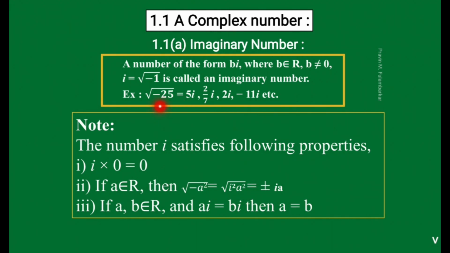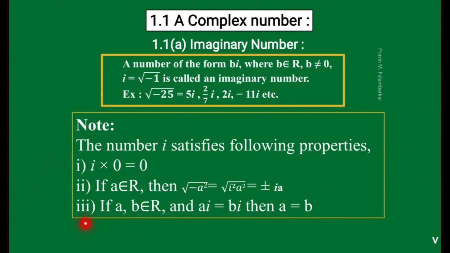See this example, the square root of minus 25. That means we replace this minus 1 by i squared. The square root of i squared is i, so we write i here. The square root of 25 is 5. Why don't we write plus or minus here? This is just for example, so we write only 5i.